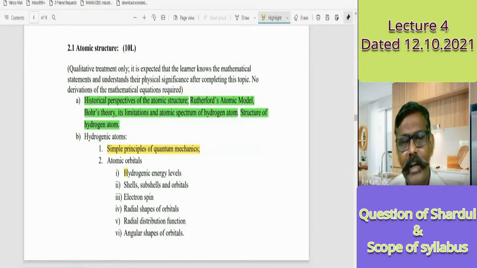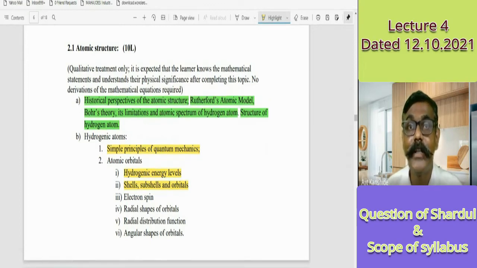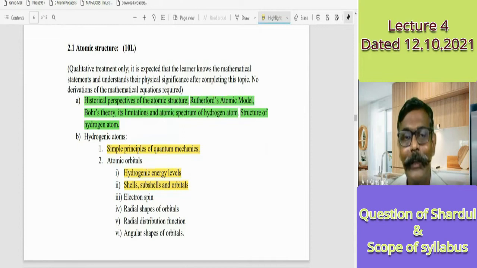Then hydrogenic energy levels, and calculations, are there. The concept of the principal quantum number means shells. The azimuthal or orbital quantum number means subshells. A subshell can be p or d. But p possesses px, py and pz; those are the orbitals. d is a subshell, but dx²-y², dz², dxy, dyz, dxz are the orbitals. So that concept will be clear to you.